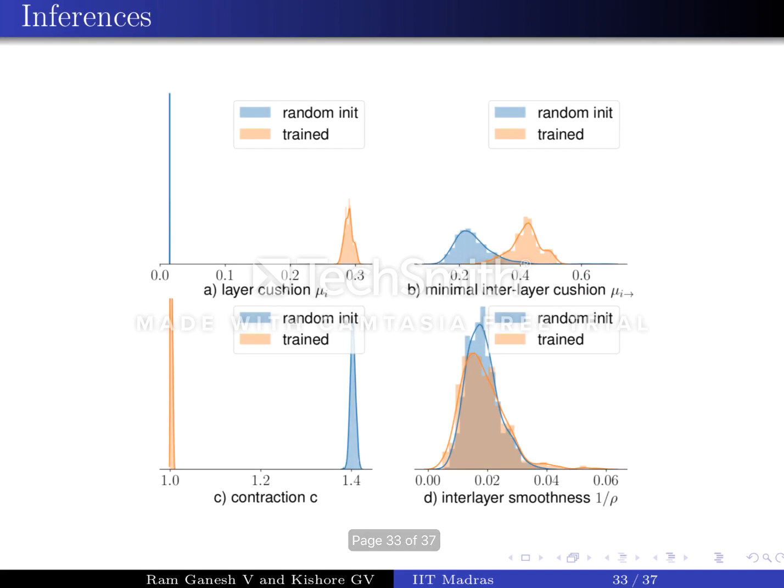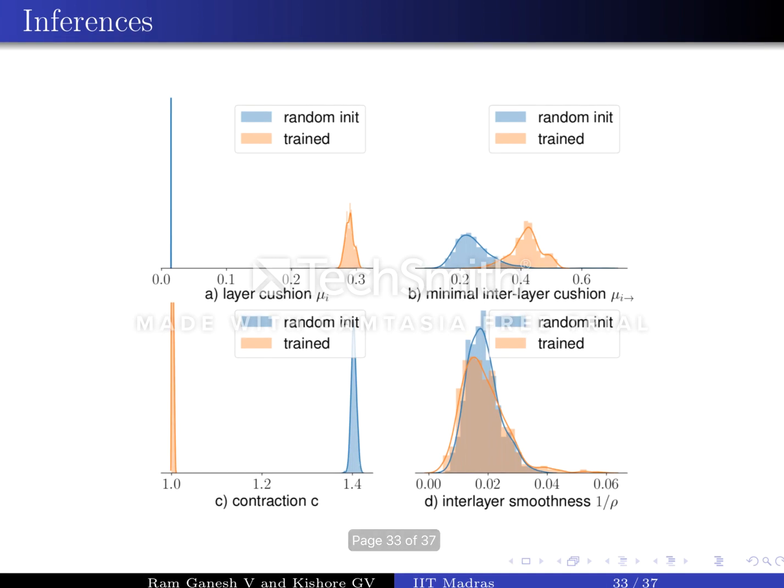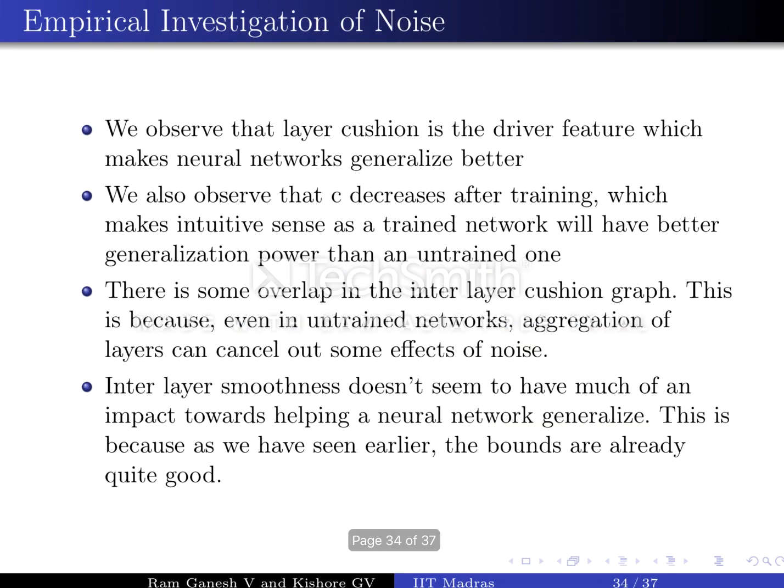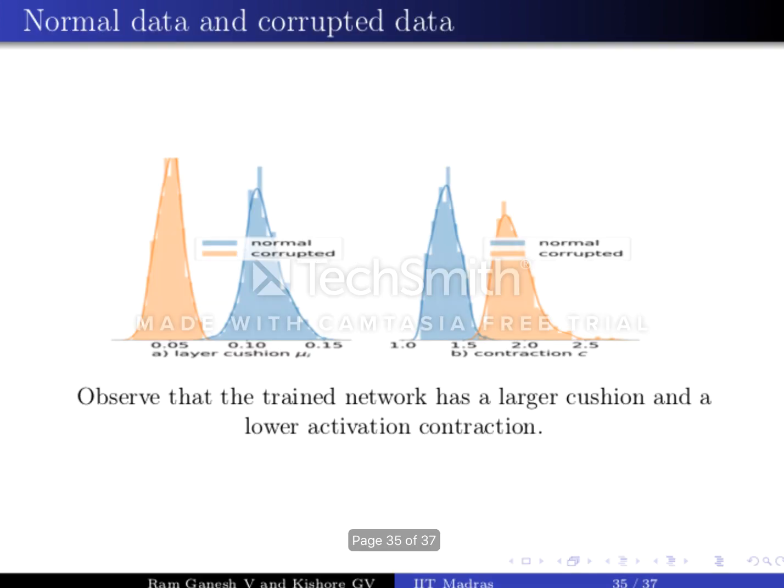Now, let's take a closer look at how the noise stability properties we've defined above help in generalization, if they do in the first place. Here we plot all the four properties, layer cushion, minimal interlayer cushion, activation contraction, and interlayer smoothness, for the initialized network and after the network is fully trained. Note that interlayer cushion, activation contraction, and interlayer smoothness, especially interlayer cushion, behave nicely even after training. Layer cushion, which quantifies noise stability, has drastically improved during the training, especially for the higher layers. Also observe that the activation contraction decreases after the neural net has been trained. All these graphs suggest that layer cushion is the real driver phenomenon behind generalization.